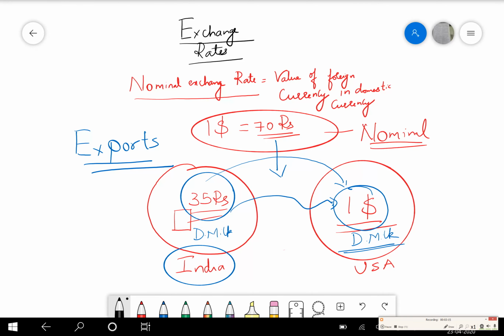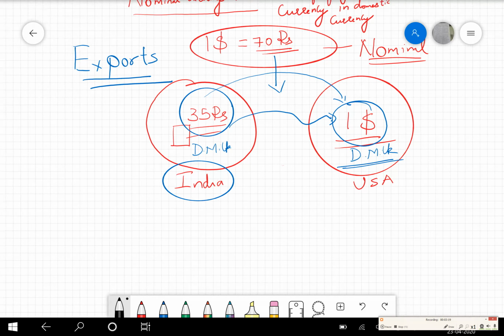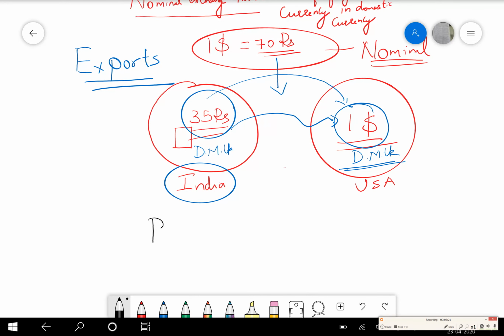Now, when we are talking about this, what exchange rate is this? This is nothing but the purchasing power parity exchange rate, the PPP exchange rate. Now, what is this PPP exchange rate? The basic definition says a basket of goods.